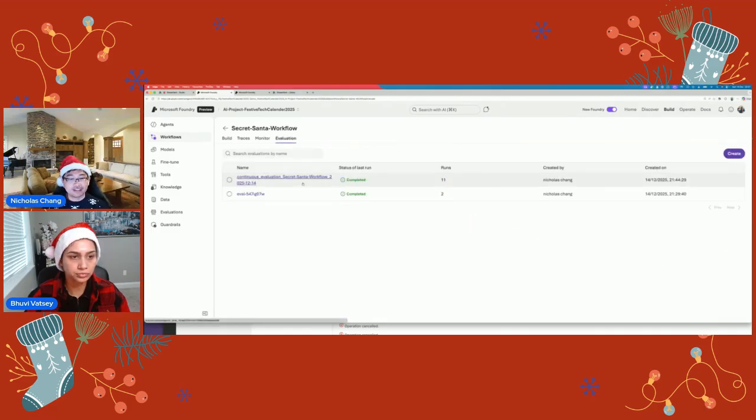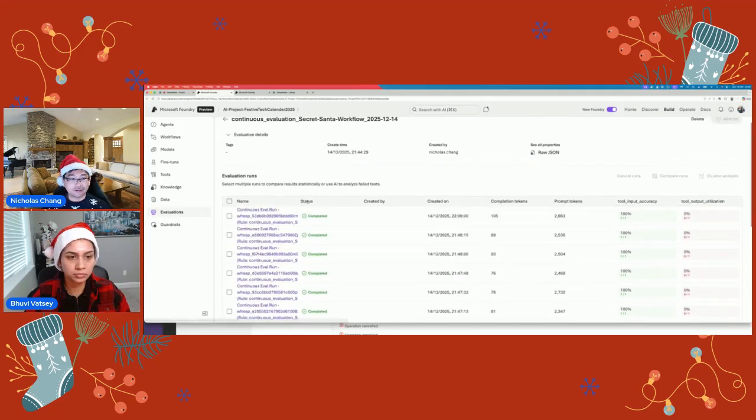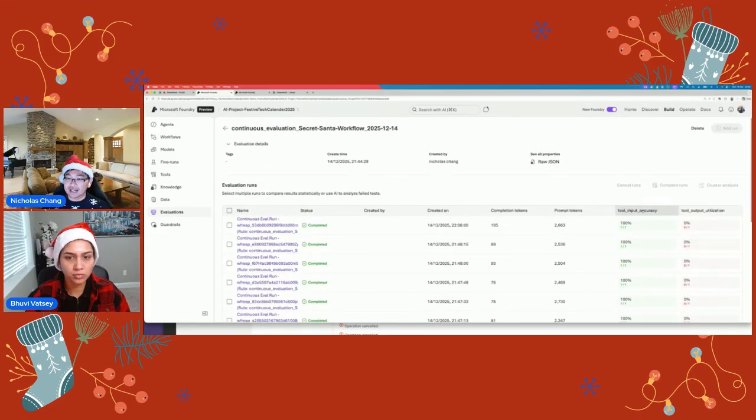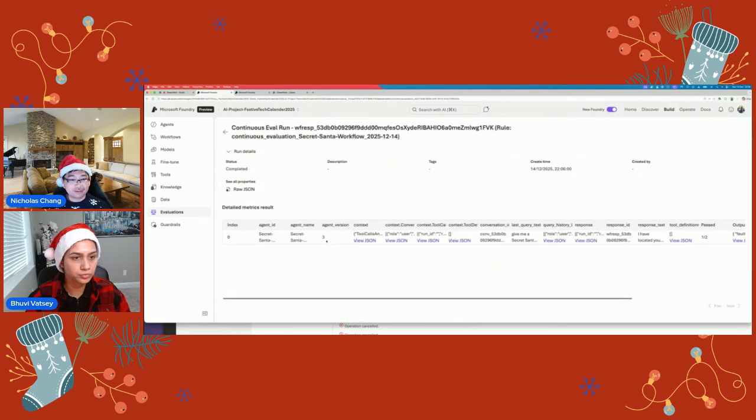Evaluation is another way that you can evaluate your workflows and your agents. So this is very important. It needs to be done beforehand to evaluate the data. I've created an evaluation on the workflows earlier. In the evaluation, I evaluated accuracy, the token prompt, initialization, and in the run you can see the data of the evaluation. So you can see the actual metrics here.